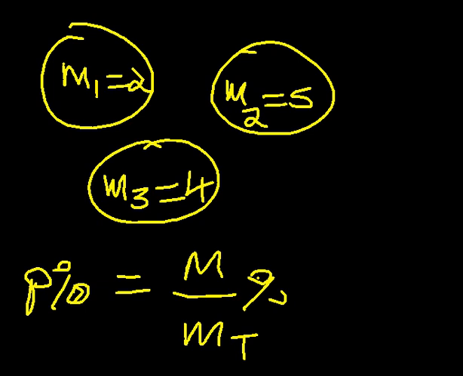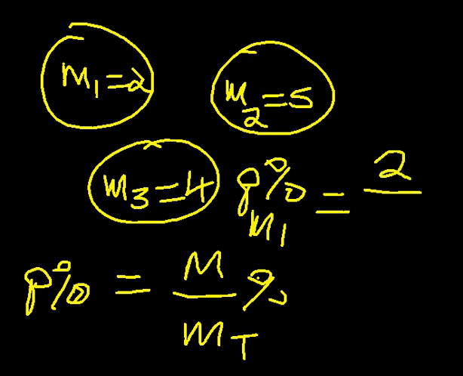And for instance, let's say we are looking for the percentage in which M1 is contributing. The percentage for the mass M1 will be given as the mass of stone 1, which is 2, and the total mass, which should be 11, times 100%.